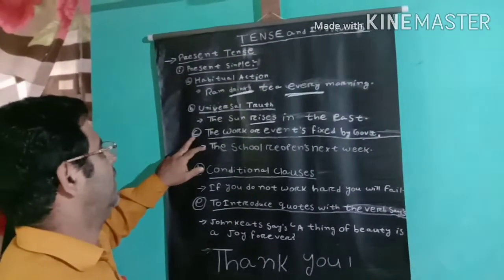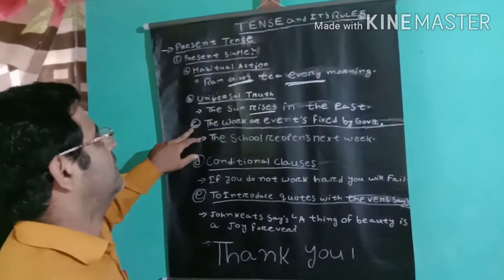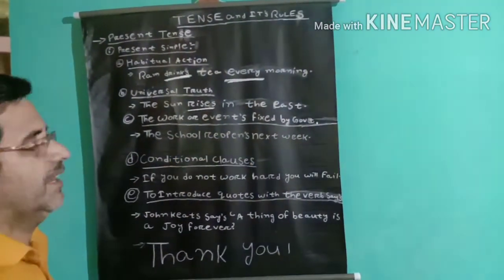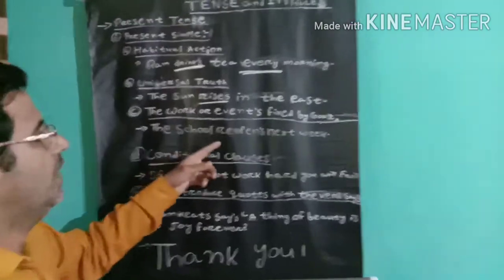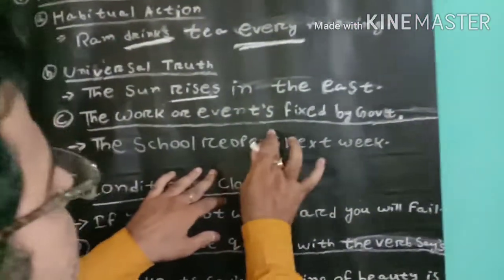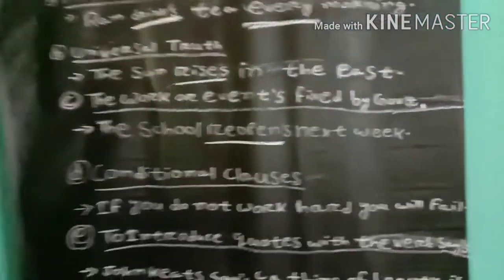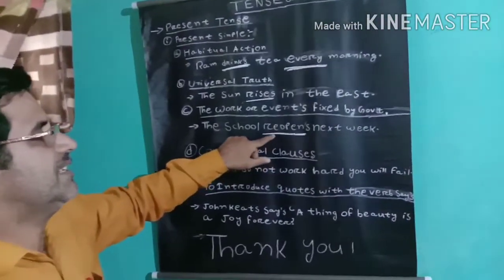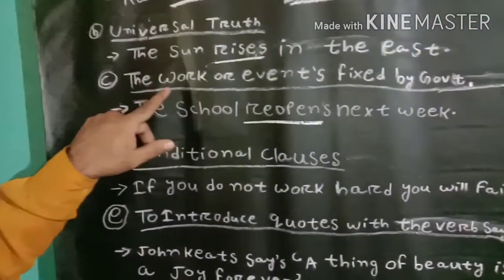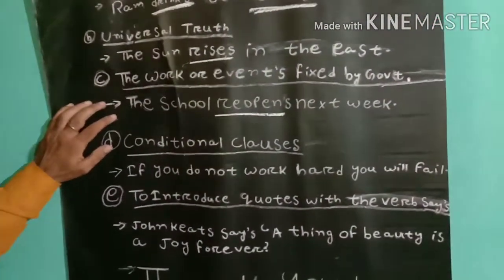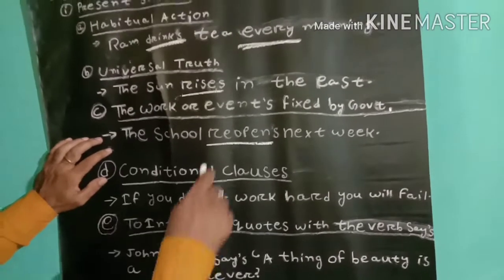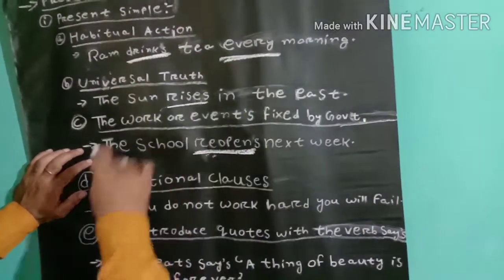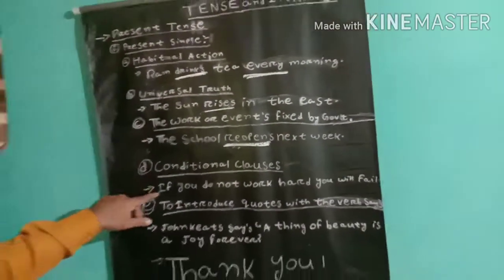And here rule number 3 for present simple is the work or event that is fixed by government. The school reopens next week. This is the action or event or work that is fixed by the government. For that reason, the verb reopen becomes reopens, the present simple form of the verb.